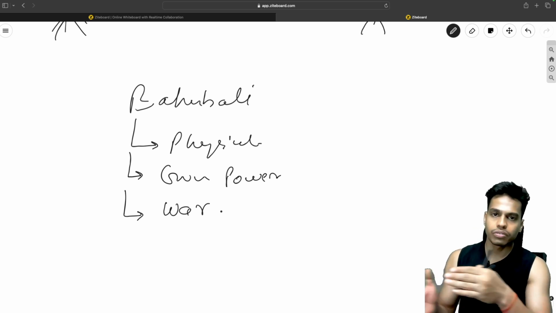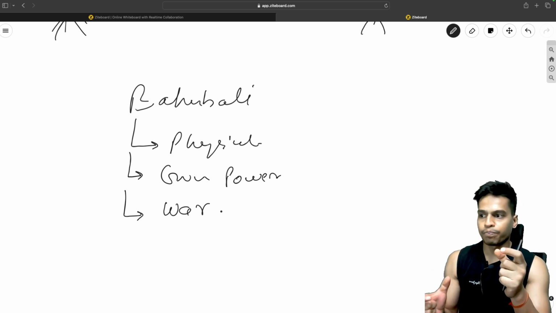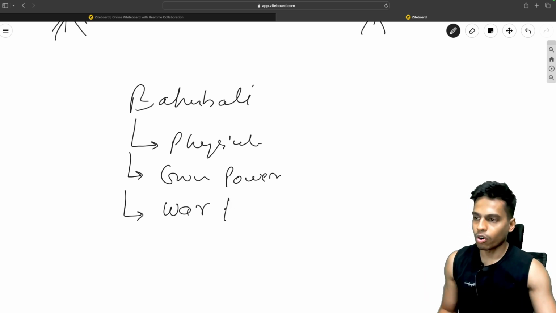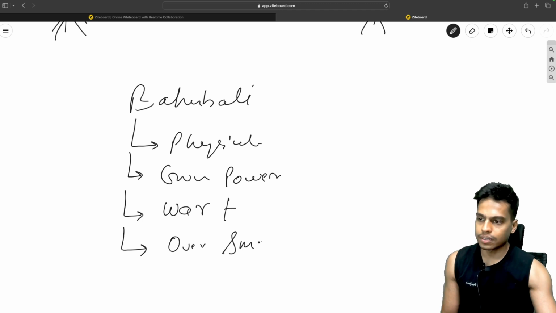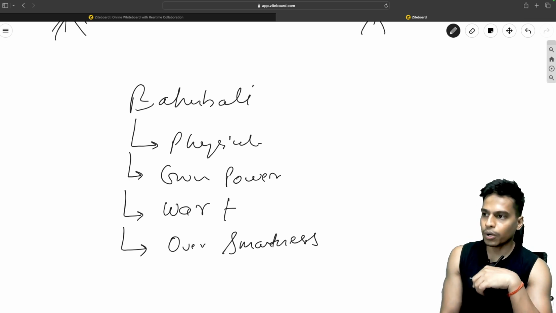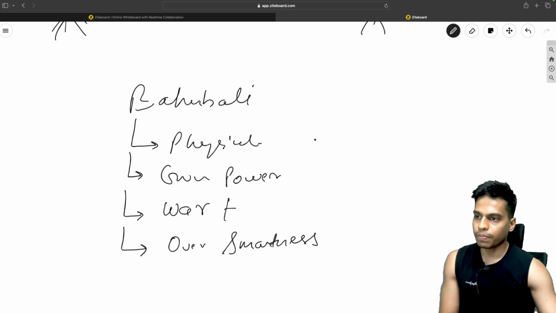War tactics simply refers to the ability of handling a war. That's another important trait of a Bahubali. And then overall smartness, or you can say presence of mind, is also very important if you are a Bahubali. So these four properties each Bahubali will have.